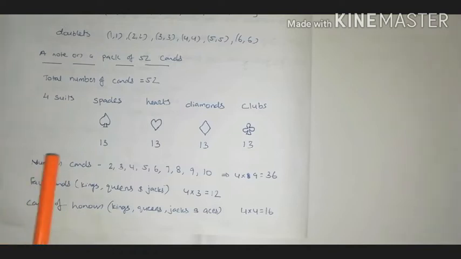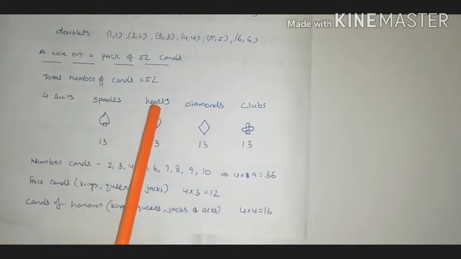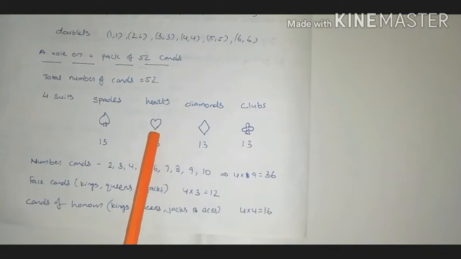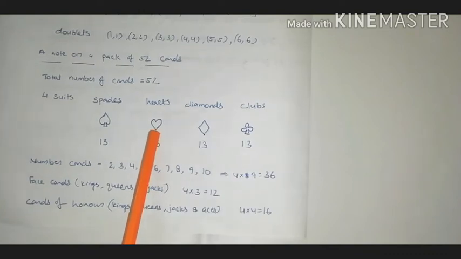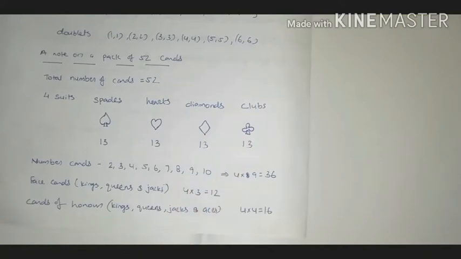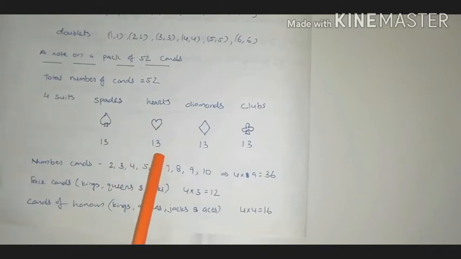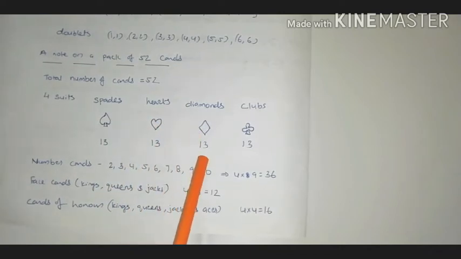The first one is spade, its symbol is like this, and the second one is hearts. All are familiar with that symbol, this is the symbol, and then diamond, and then club. In spades we can see 13 cards, in hearts 13 cards, diamonds also 13, clubs also 13 cards. Altogether 13 into 4, we are getting 52 cards.